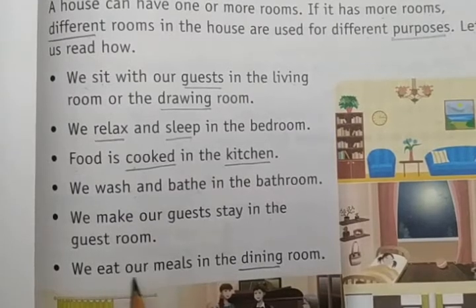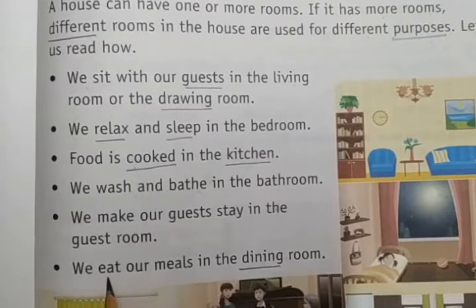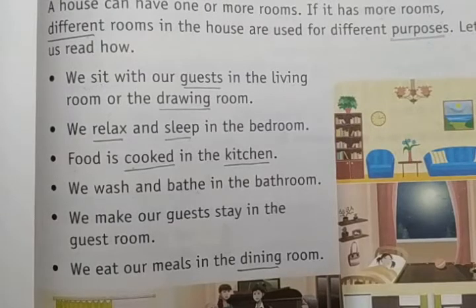We eat our meals in the dining room. So here we can see what kind of activity we do in different rooms, right? We sit with our guest in the living room or drawing room, what we call as a hall, right? We relax and sleep in the bedroom.